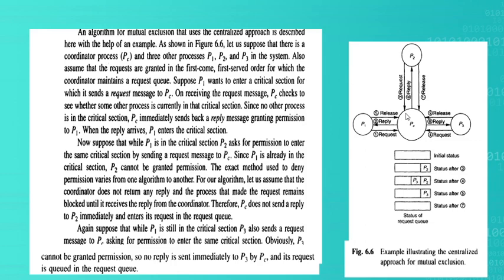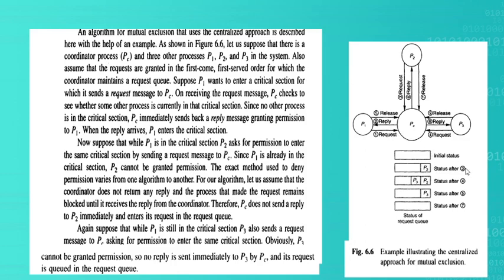That is the third step, request. In this case, can the coordinator grant the permission? No, because P1 is already in the critical section. So the PC will not send a reply, and P2 will be added to the request queue.